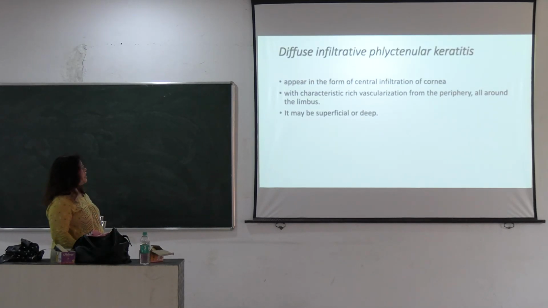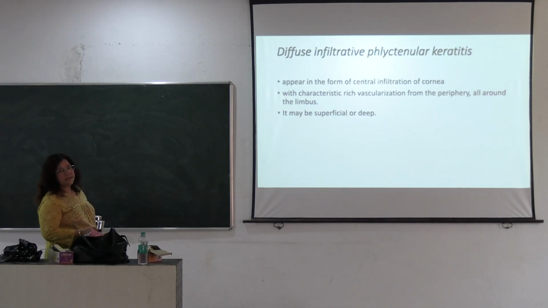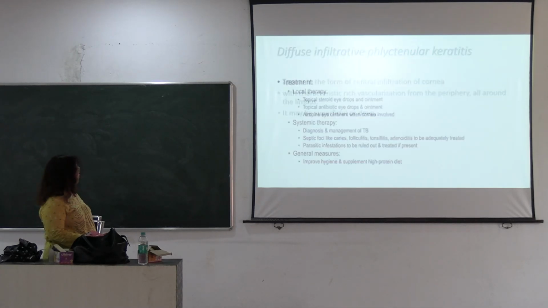Then diffuse infiltrative phlyctenular keratitis. Diffuse infiltrative phlyctenular keratitis appears with only central infiltrations of the cornea. The periphery is clear, with characteristic rich vascularization on the periphery of the cornea. All around the limbus vascularization is increased, and it may be superficial and deep.